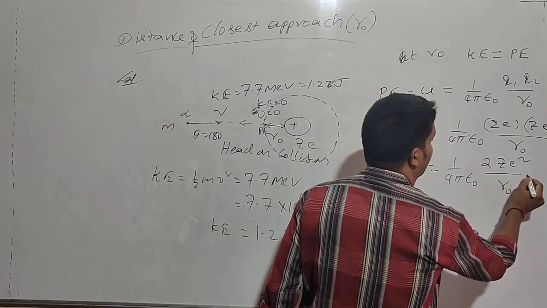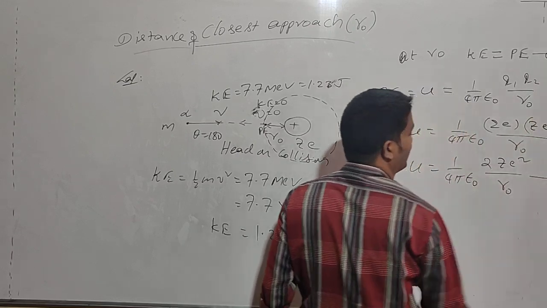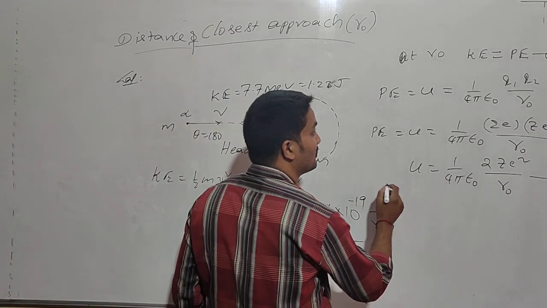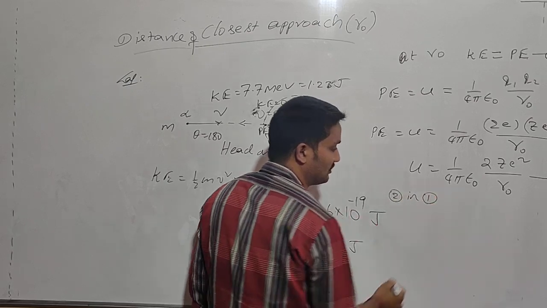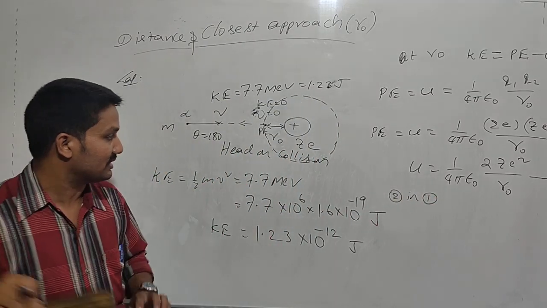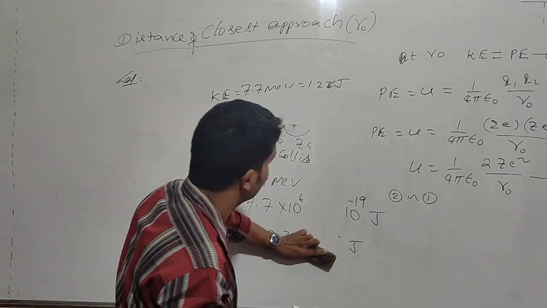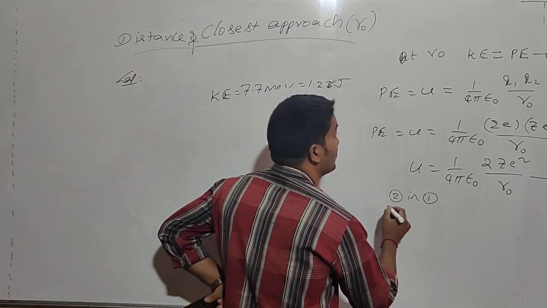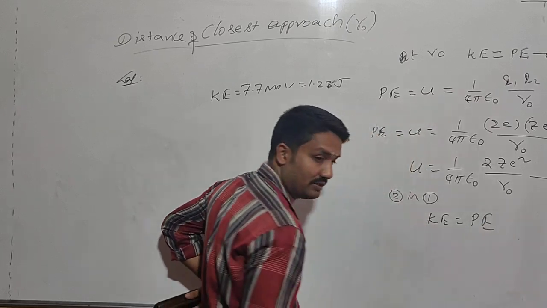Now this potential energy will be substituted in expression 1. So 2 in 1 implies that KE is equal to PE.